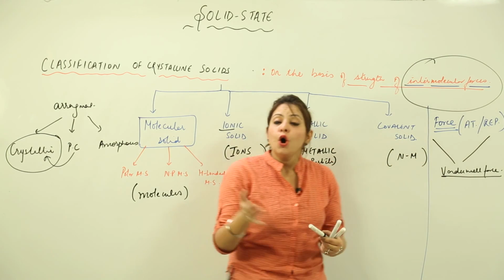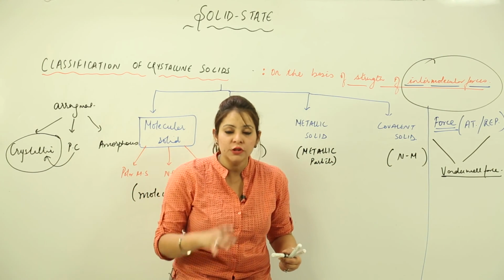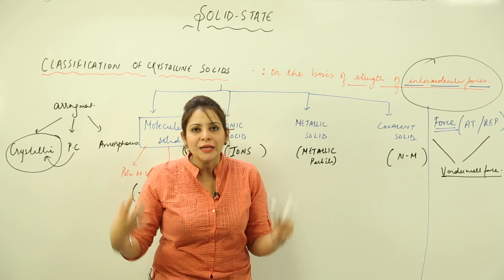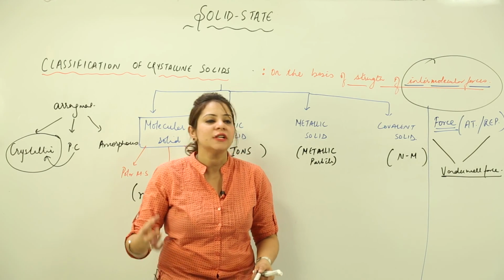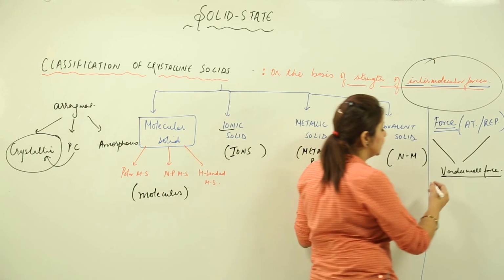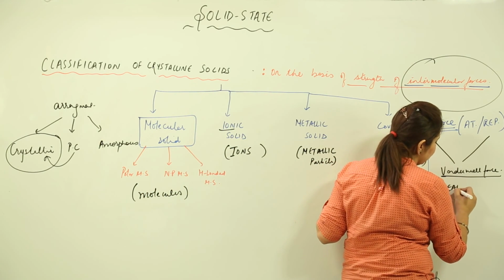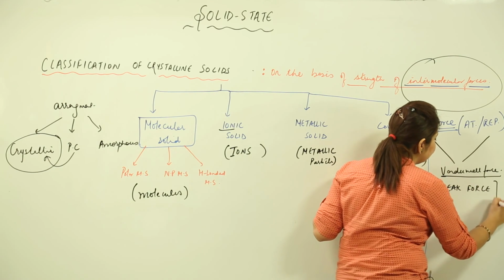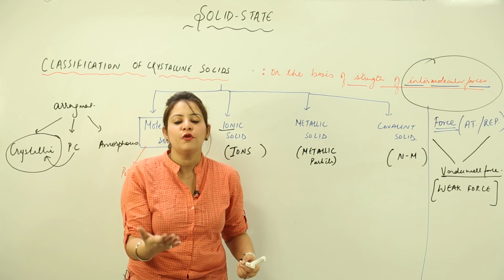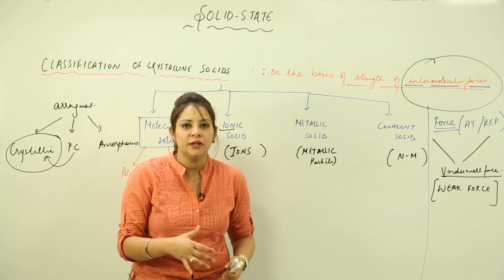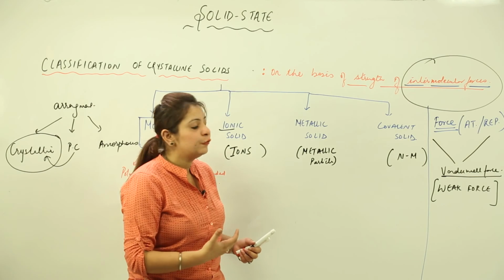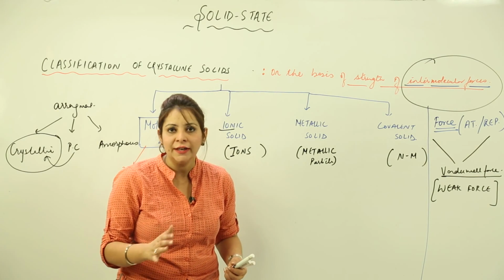That means all those attractive forces operating in the molecules, and all those repulsive forces operating in the molecules, the total sum of those attractive and repulsive forces is called van der Waals force. And you should know that van der Waals force is a weak force. It is not a strong force. Now, van der Waals force is not the only force; there are subcategories within it. As I told you, van der Waals force is actually a sum of attractive and repulsive forces. It is clear to you.